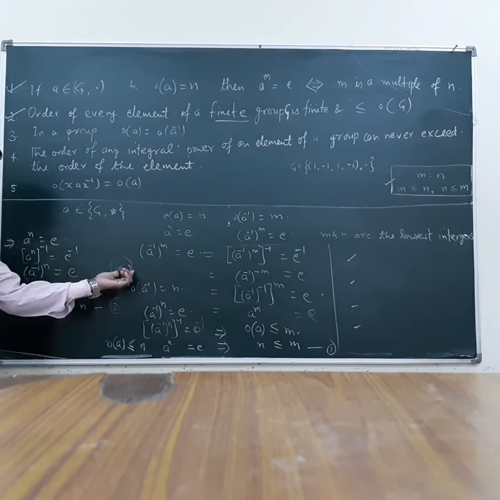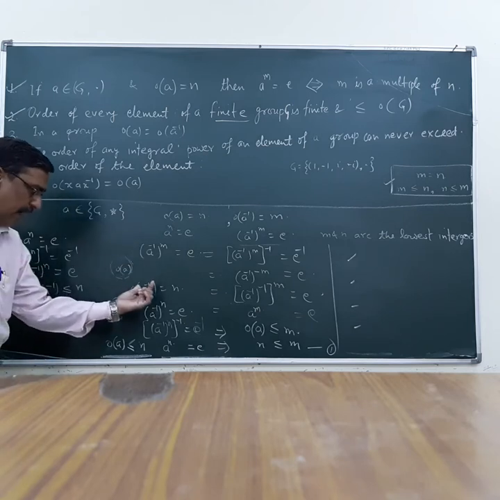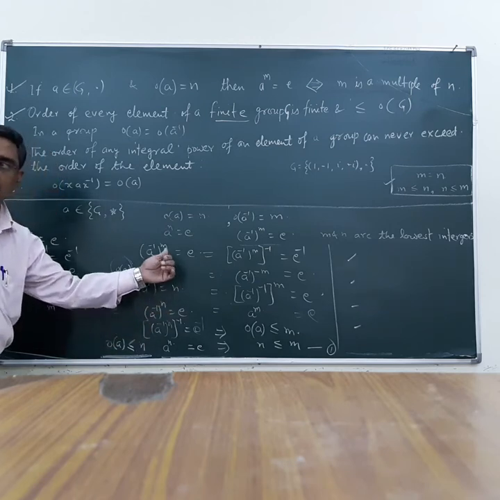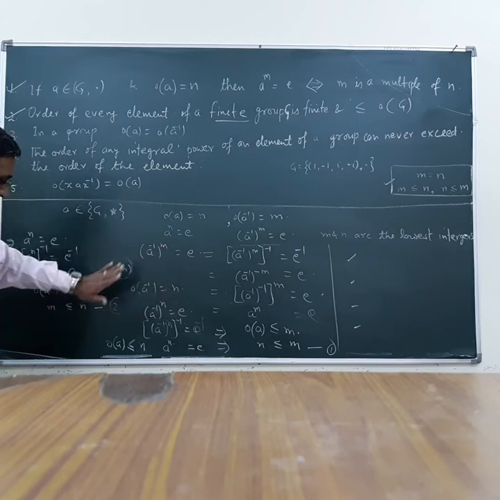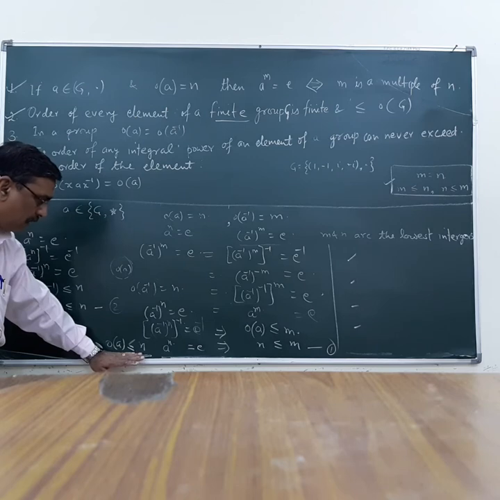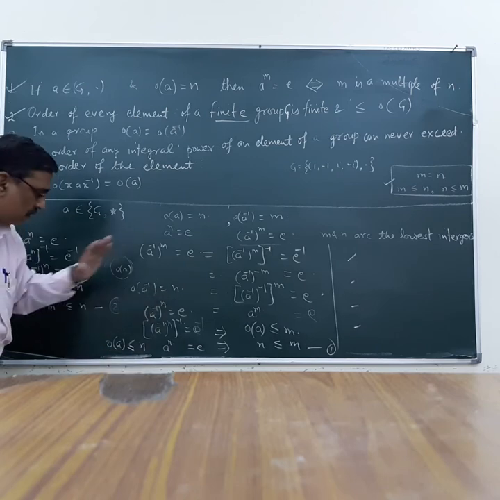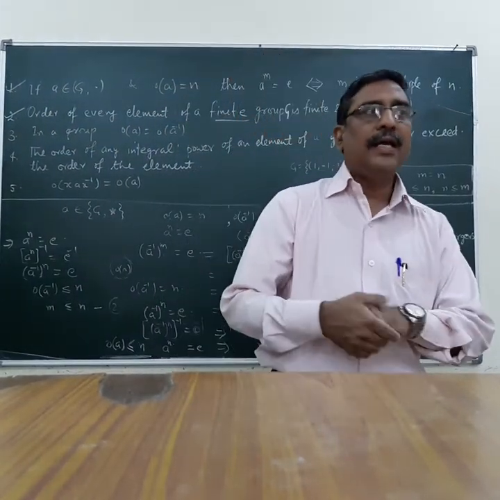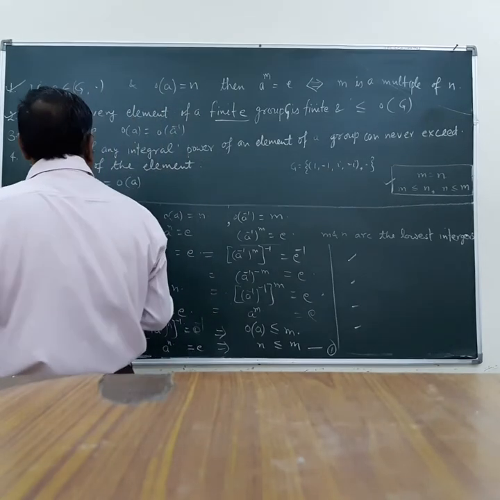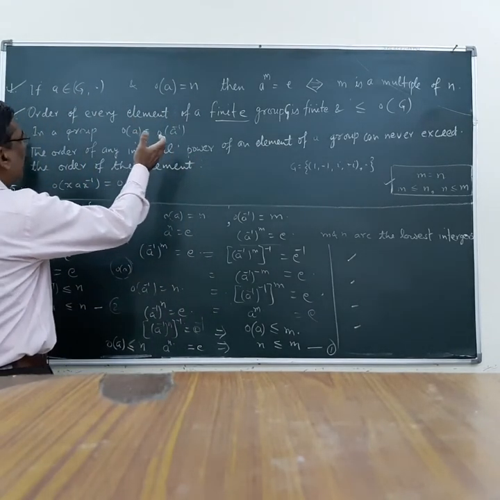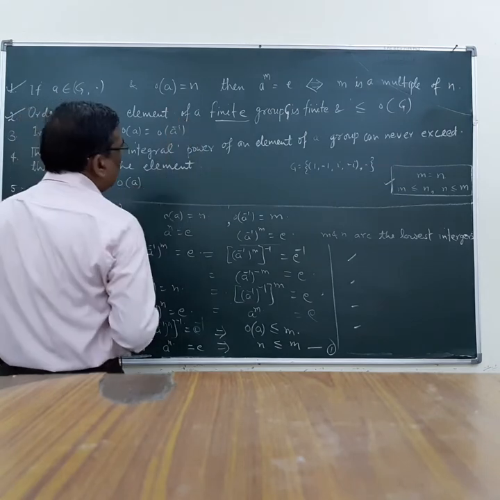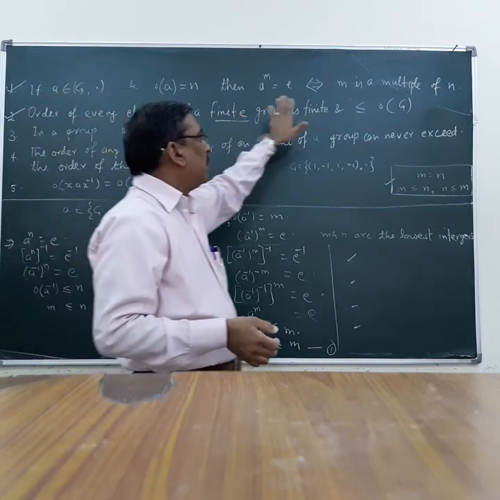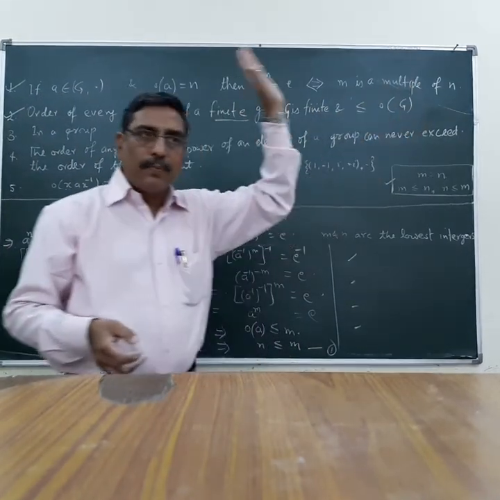Initially we suppose order of A is infinite, then order of A inverse, from here, is also finite, and if it is infinite, then it will not be finite. So we can say in both the cases, order of A and A inverse are equal, and from the previous result, order of every element of a finite group is finite and less than the order of the group.